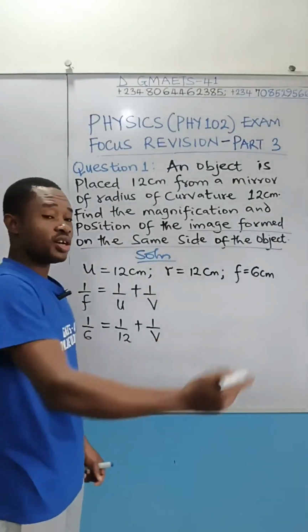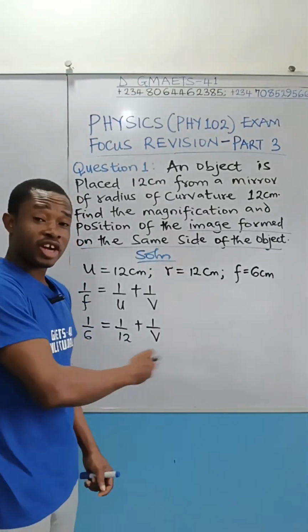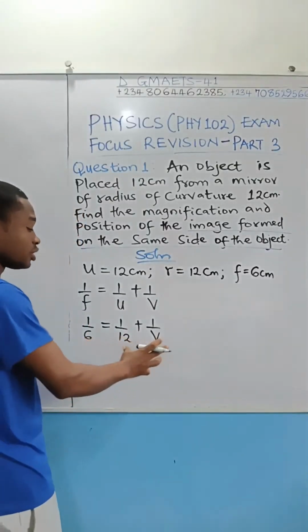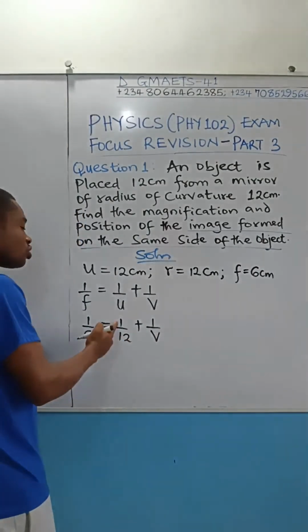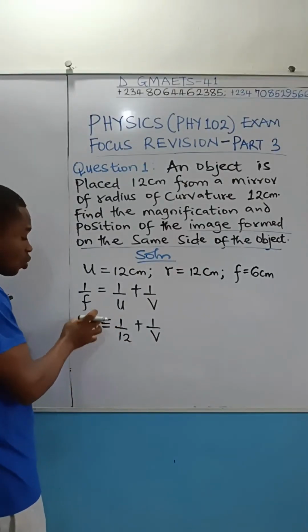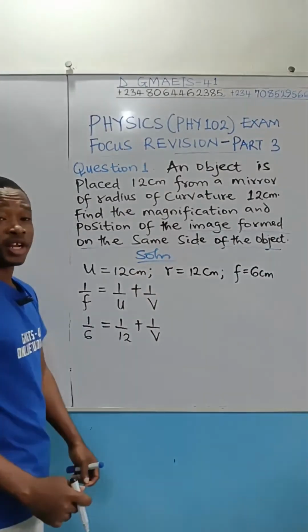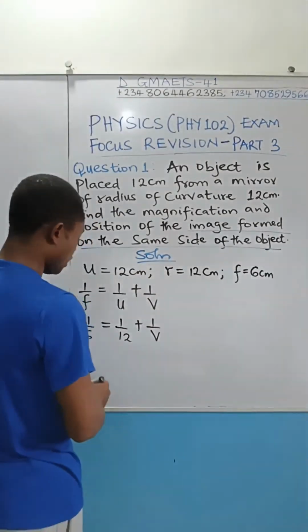If you clear off the denominator, the fractions here, using the LCM to multiply out the numerator, the LCM is 12V. Or you can decide to move 1 over 12 to the left-hand side and work out the LCM here and cross-multiply. The choice is yours. Whichever one you do, you should arrive at the same answer if you work it correctly.